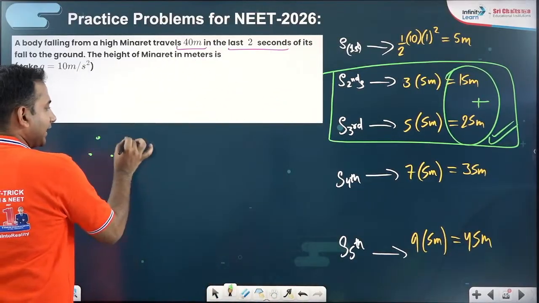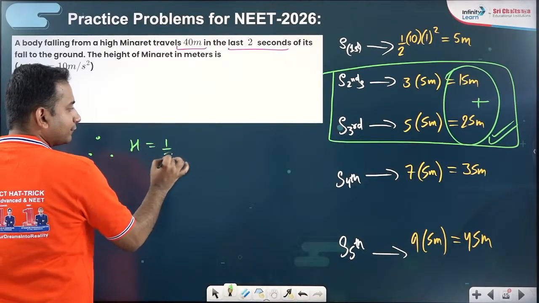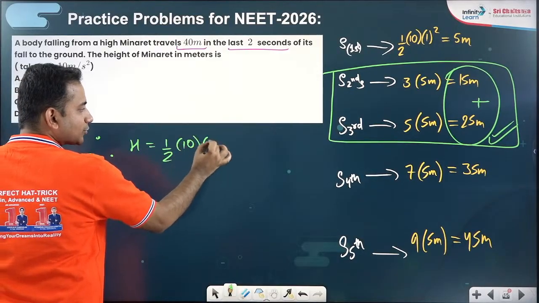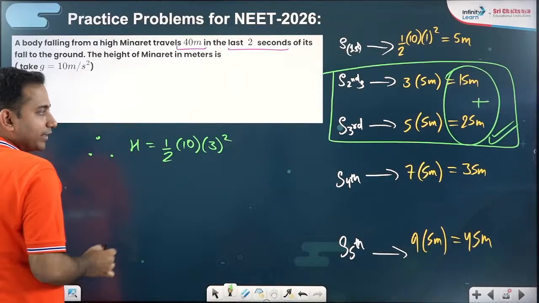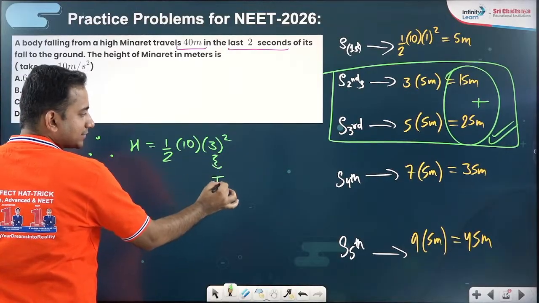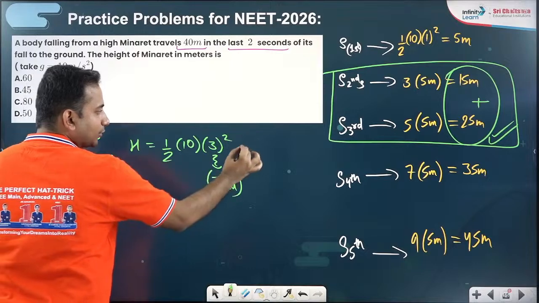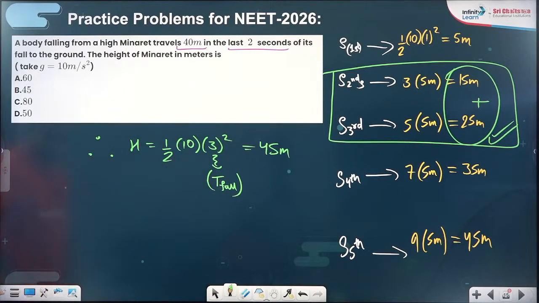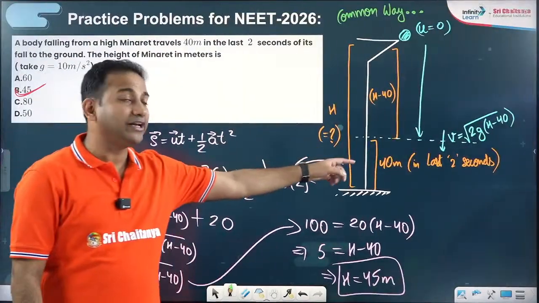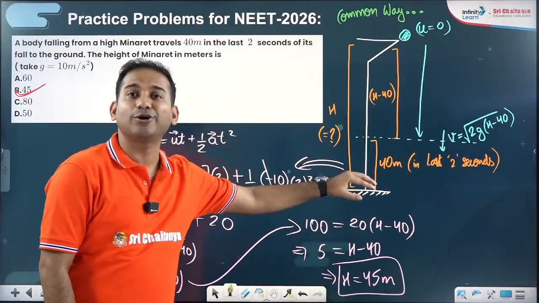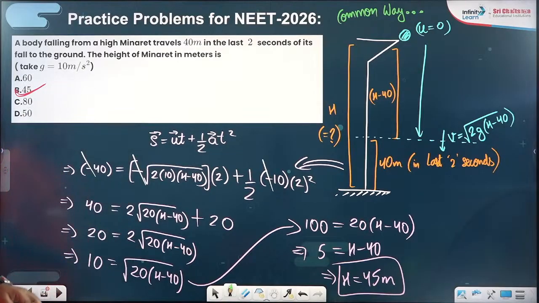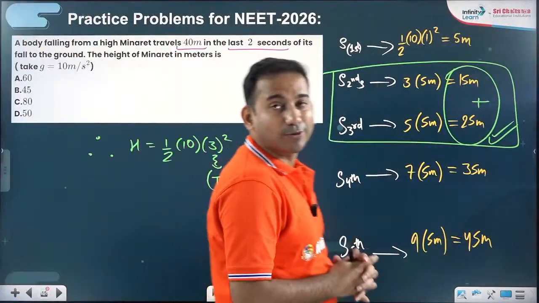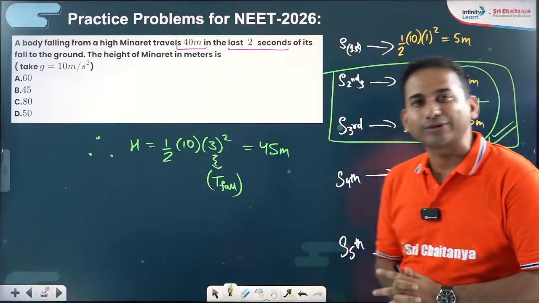Therefore, the height of the tower is half gt squared, for the total time of fall of 3 seconds. We are going to get the final answer as 45 meters. So no need to break the motion, no need to analyze the upper part of motion and lower part of motion separately. Rather, we could have directly applied Galileo's result as per the situation of the question.